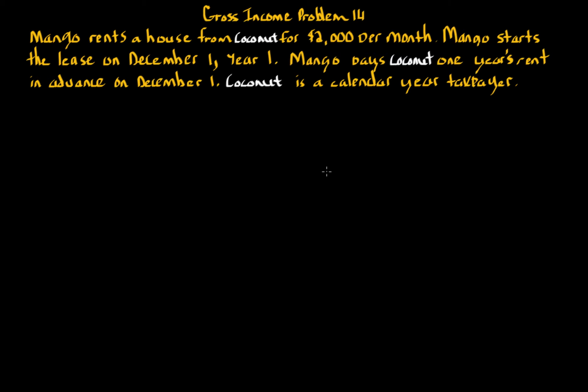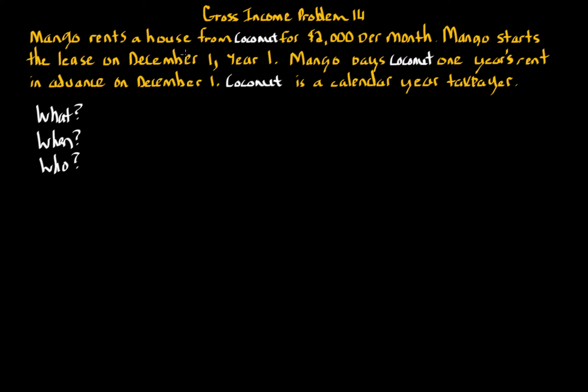So we're looking at whether there's gross income here in this transaction. And there are really two parties, Mango and Coconut. Now, whenever we're dealing with income tax, we always have 5 questions. What amount of gross income, if any? What amount of deductions or credits, if any? Those are the inflow and outflow questions. Then when, who, and what is the character of the items? So we're focusing on gross income: what amount, if any, when, and who. That's really what we're focusing on.